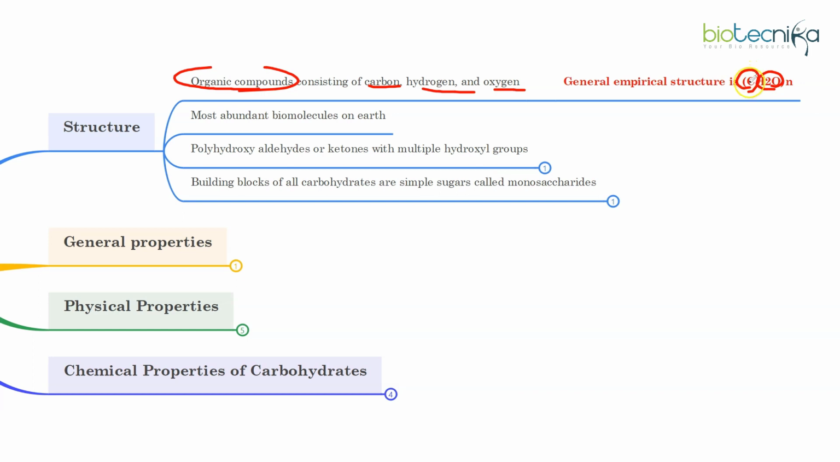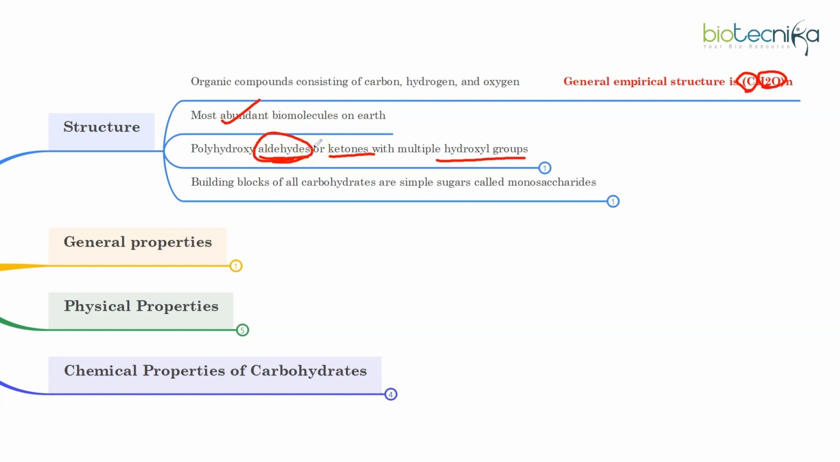The general formula is CnH2nOn. These are the most abundant biomolecules on Earth. The most diverse biomolecules on Earth are proteins, of which you will find many different types, but carbohydrates are the ones which are more abundant in nature. They are polyhydroxyaldehydes or ketones with multiple hydroxyl groups. Apart from every carbon having a water molecule, you also have some functional groups.